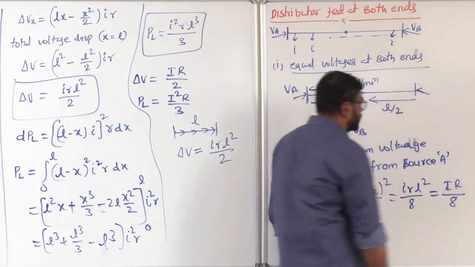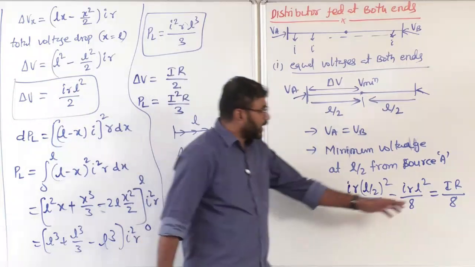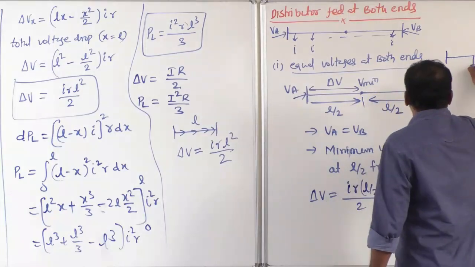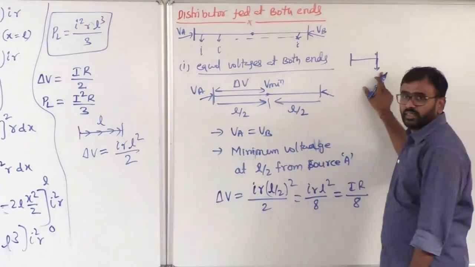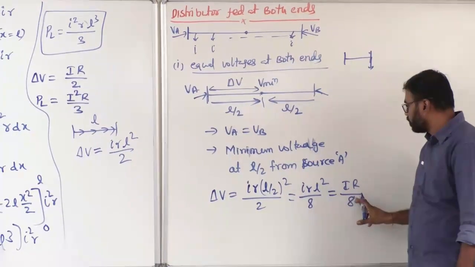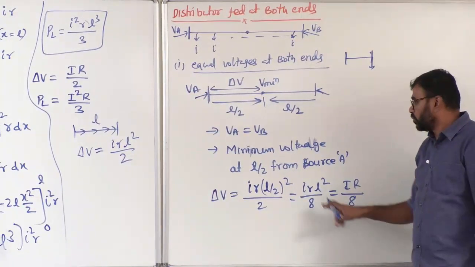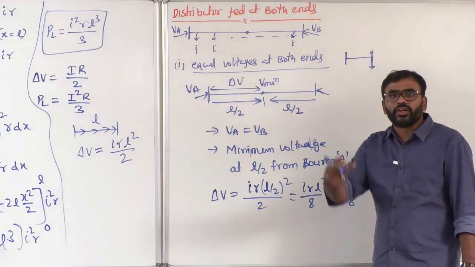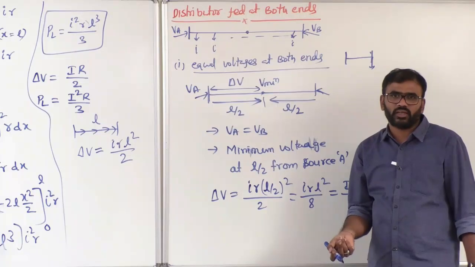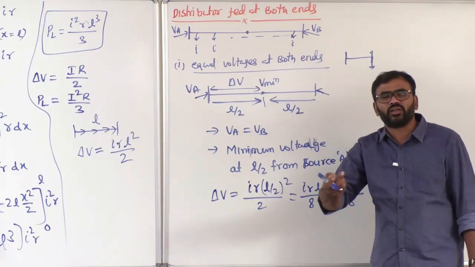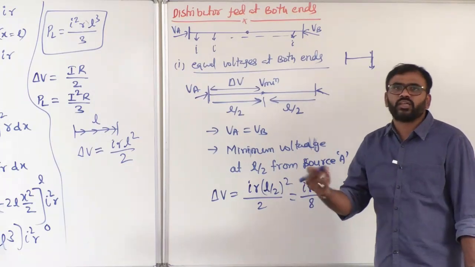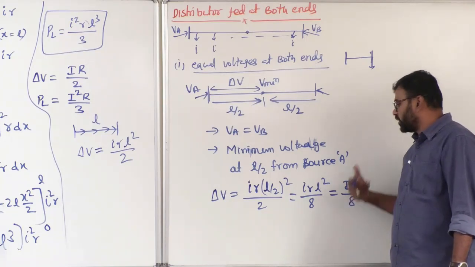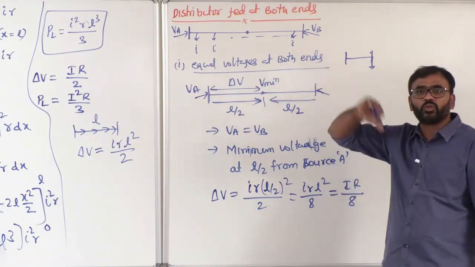Now let's see what the voltage drop becomes, 8 times less when you compare with the distributor fed at one end and loaded at the receiving end. So that will be IR by 8. That means the voltage drop is decreased by 8 times. So you can take the advantage of reducing the conductor size. Correct or not? I told you voltage drop is the deciding factor for deciding the size of the distributor. So voltage drop becomes 1 by 8 times of the original voltage drop when compared with